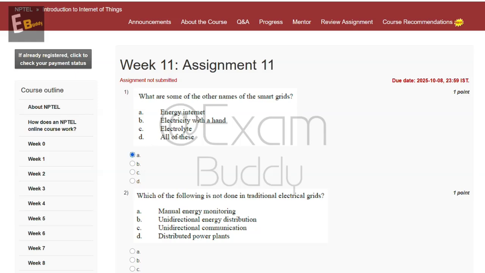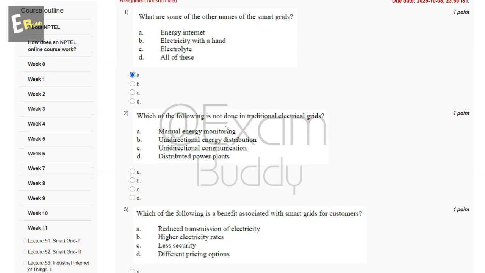Now let's go to our question number 2. Which of the following is not done in traditional electrical grids? So these are the options, and the answer of our second question is D, distributed power plants.